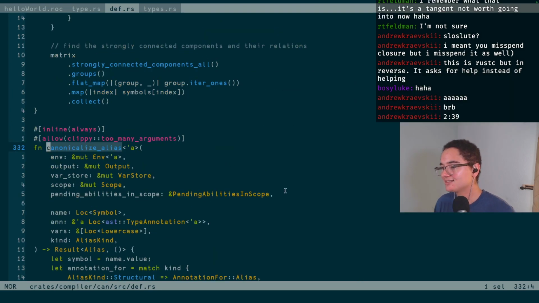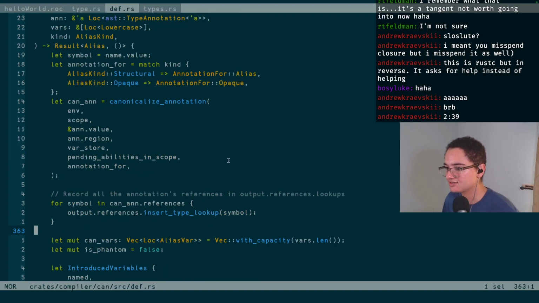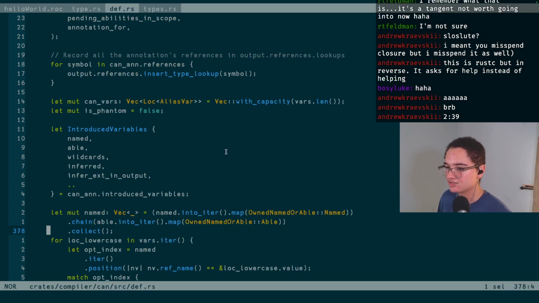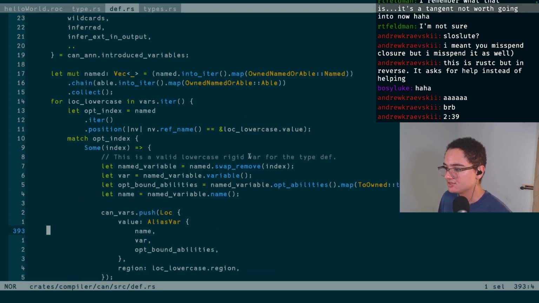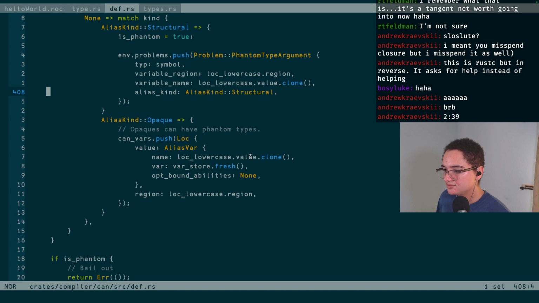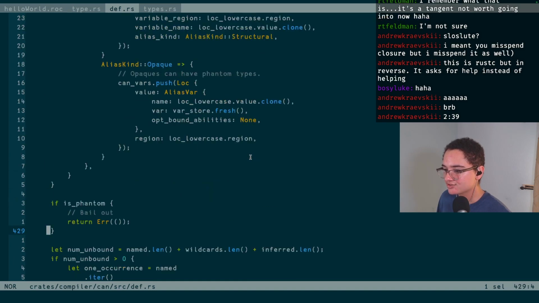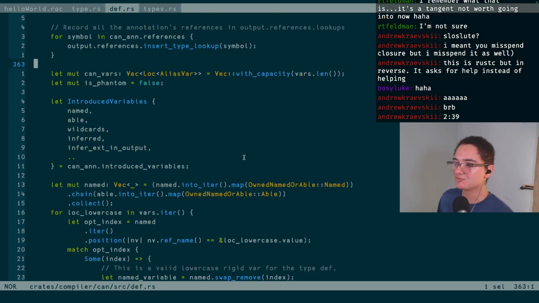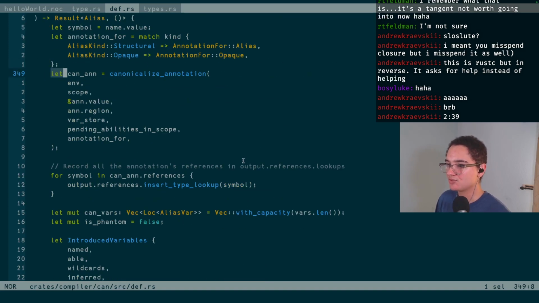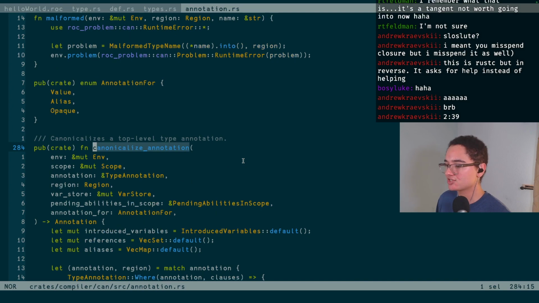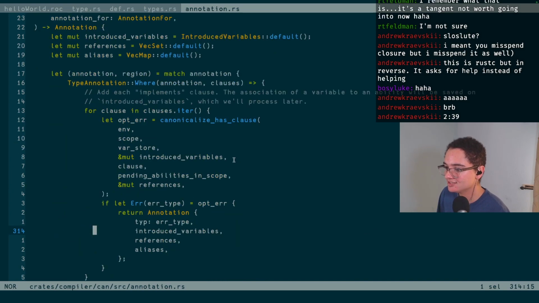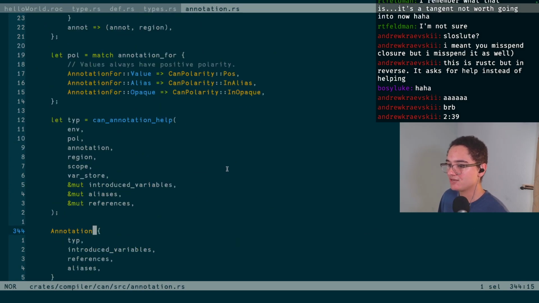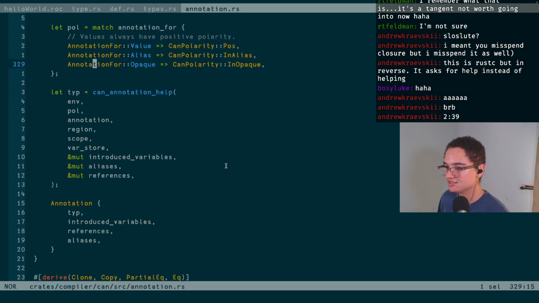Okay. Anyways, where were we? Canonicalize aliases, and then how does this canonicalize an alias? It's dealing with annotation, so like the actual type annotation, sure. Looking at a bunch of variables. Types are opaque or structural. Oh boy, yeah, this code may be beyond me. We'll see if I can find the specific spot that I want to update, because I'm pretty sure this is going to be like a surgical, relatively small update. And so I get the feeling that I should be able to find what the heck is going on and correct it.